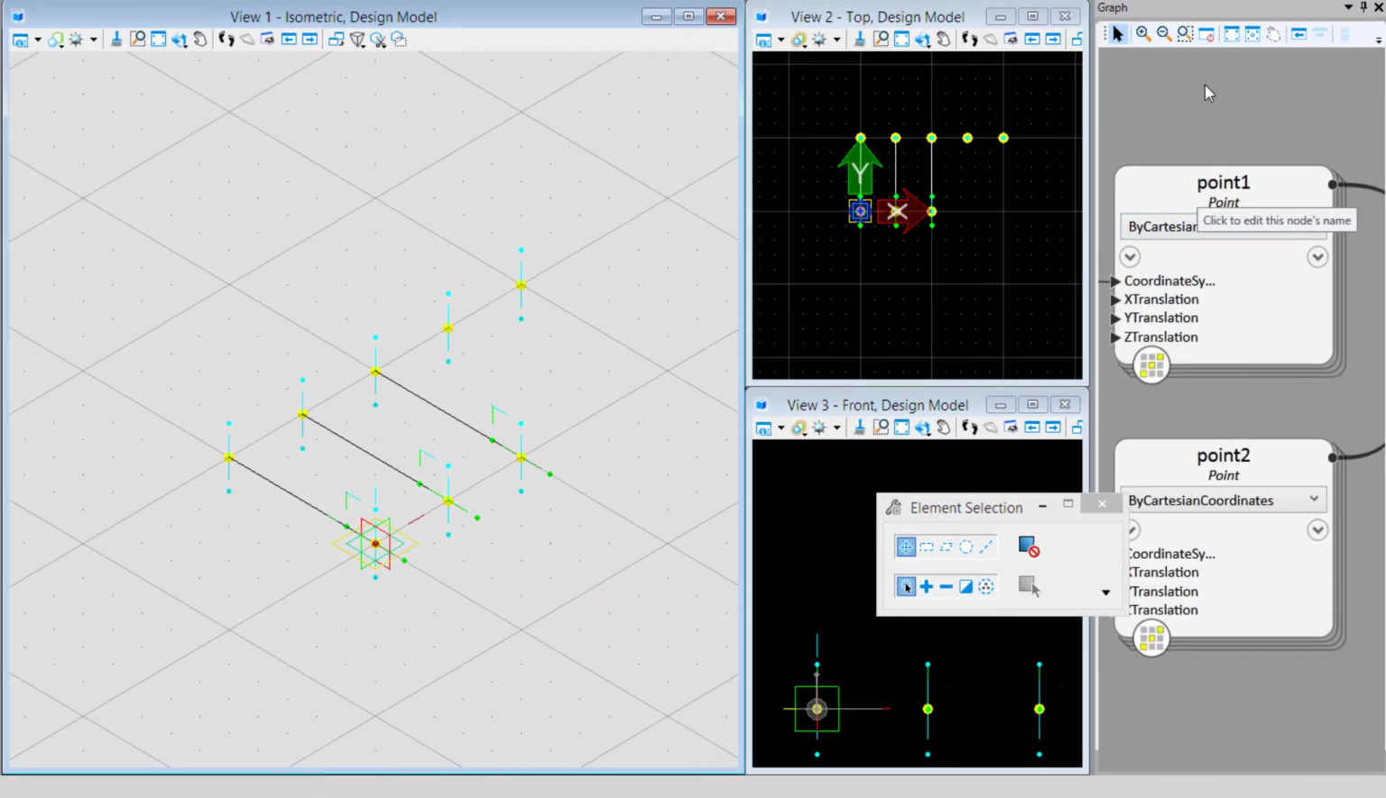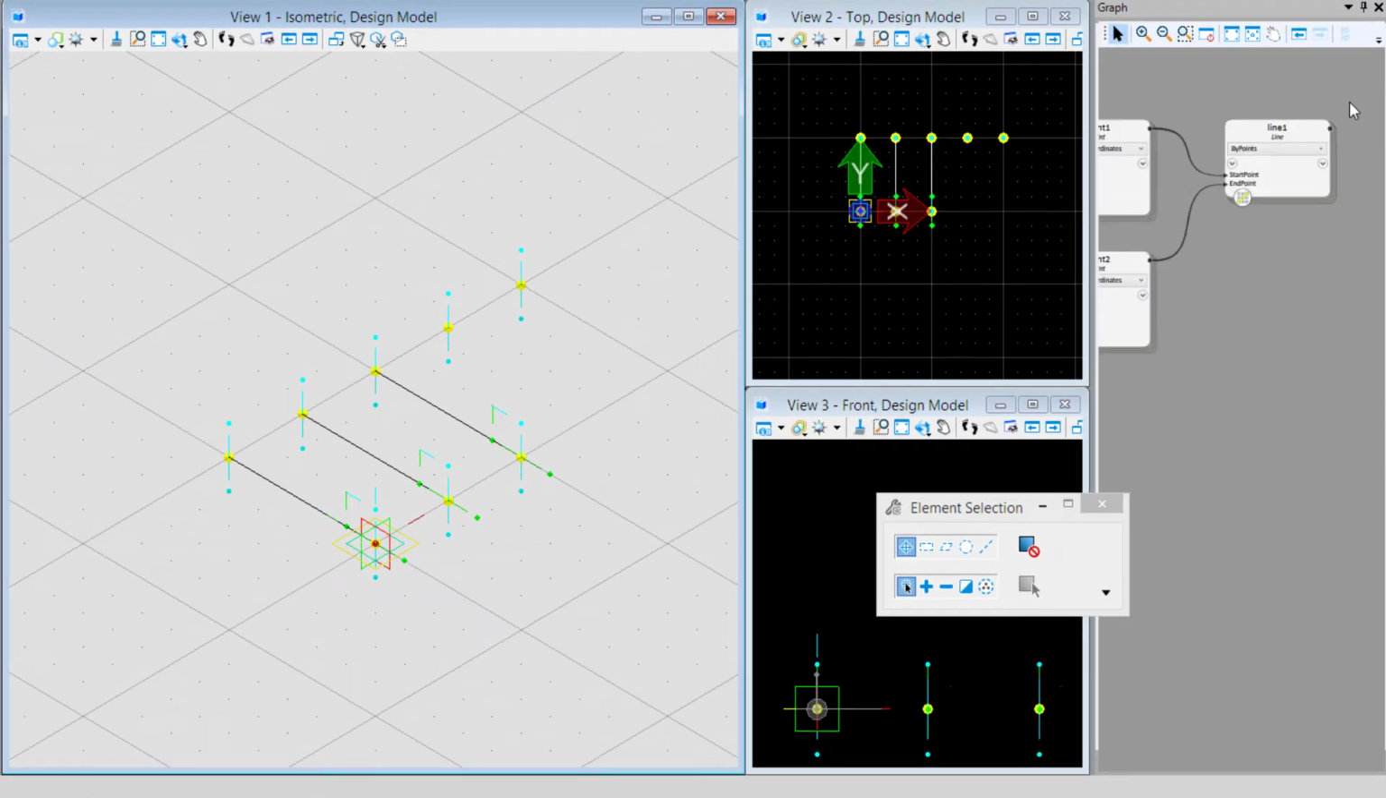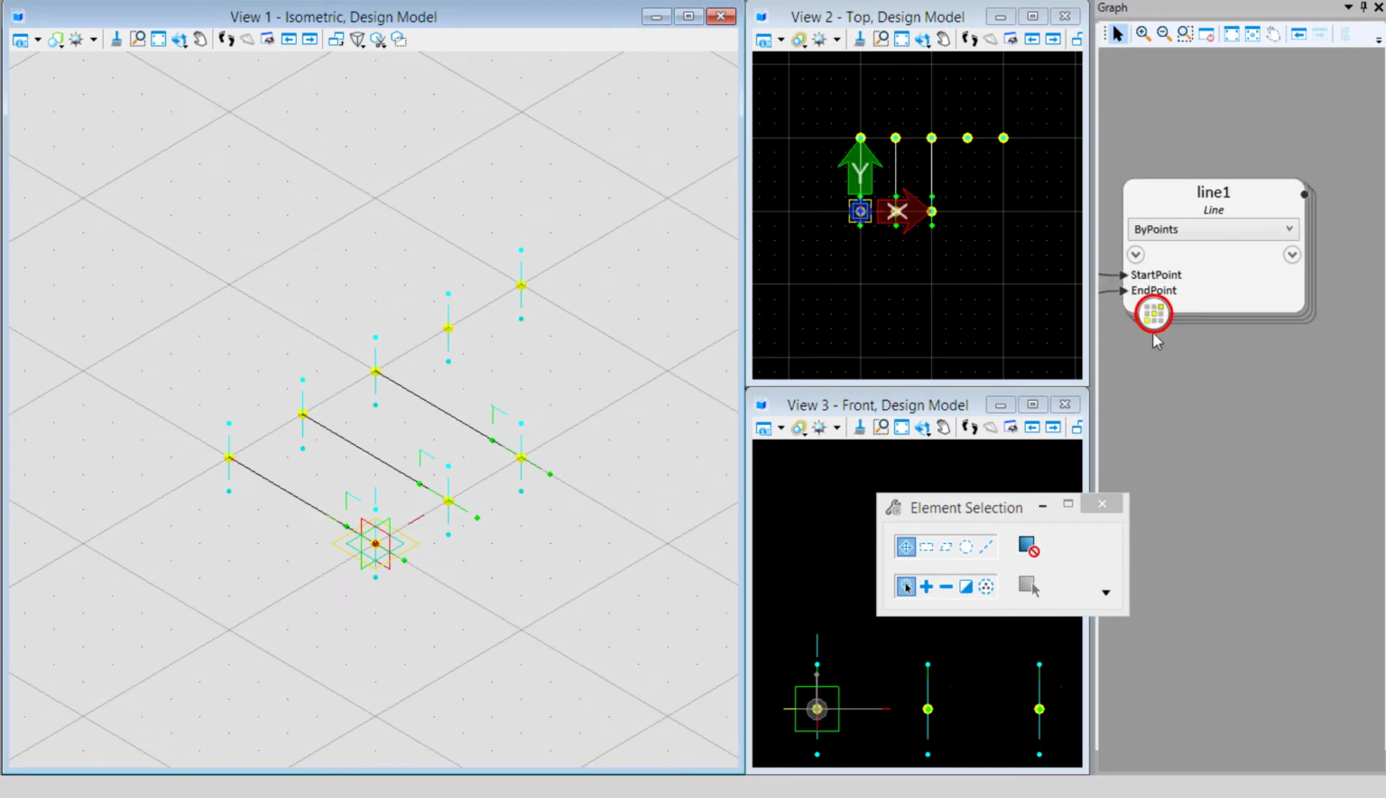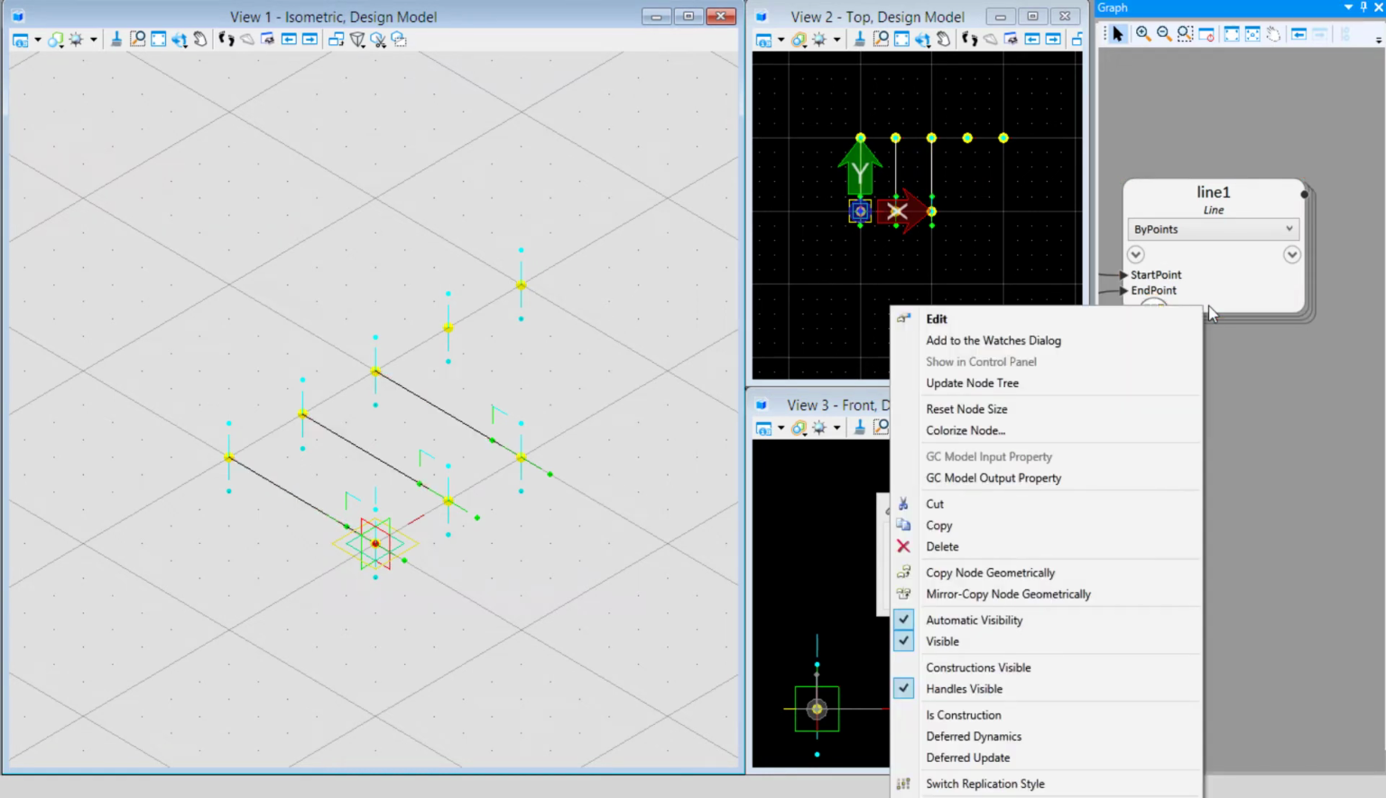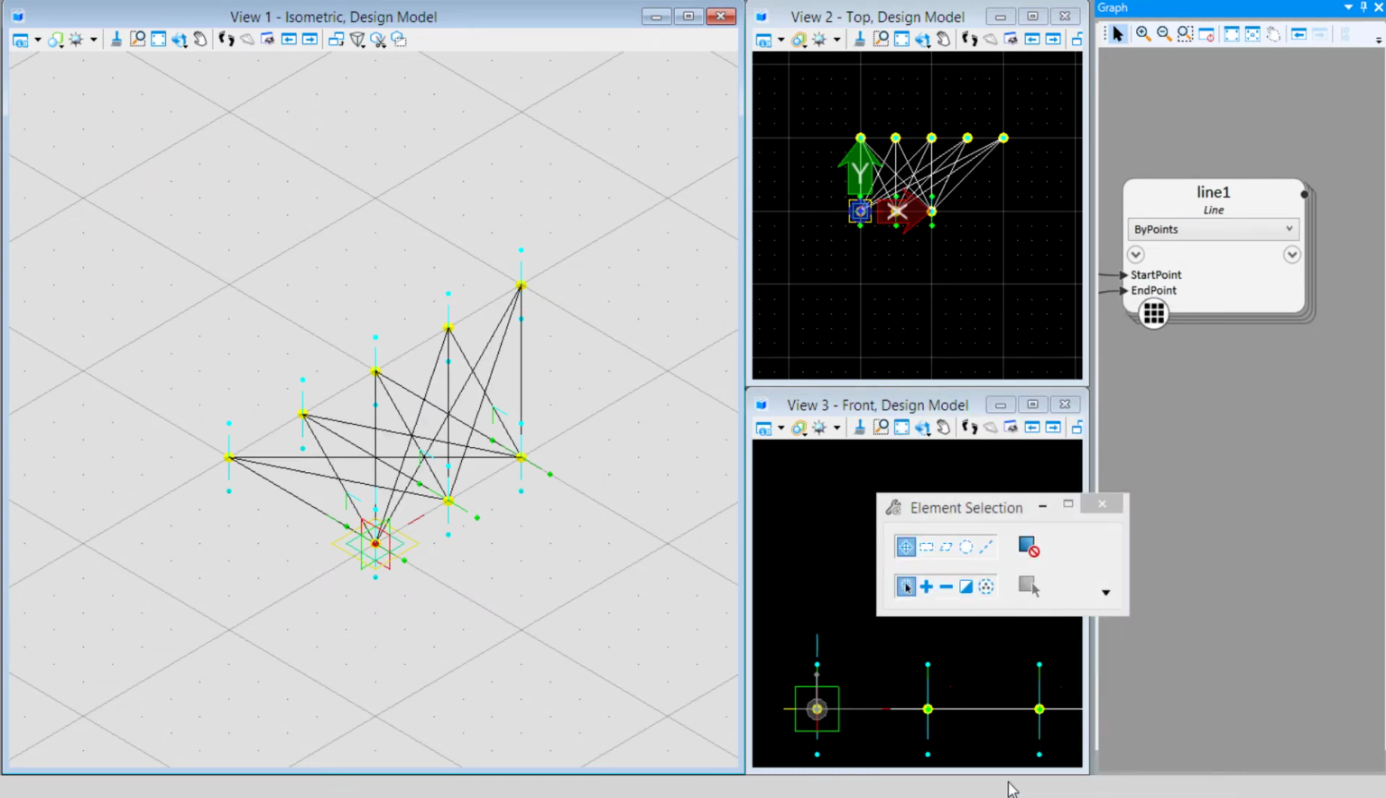And then I'm going to go back to the line node. So you'll notice there's a little graphic on there, and if I hover over that, it says replicated parallel. It indicates the replication style that's applied to that node. But we can switch that. So if I right-click on the node, I can come down and there is a toggle which is switch replication style. So this is going to switch it to a style which is called all combinations. And you can see how that changes the result there.